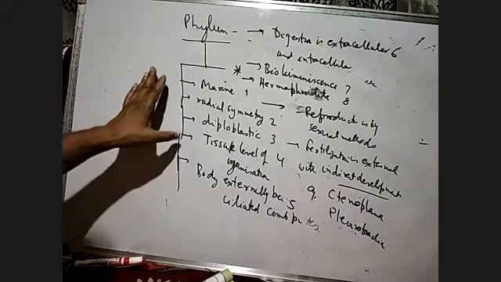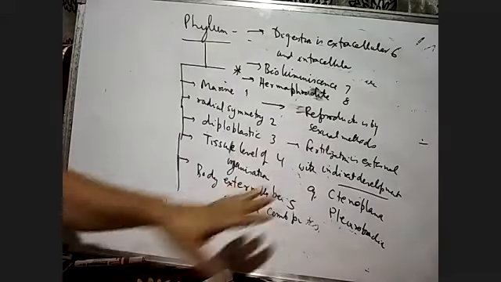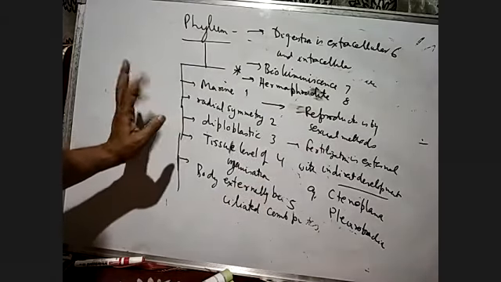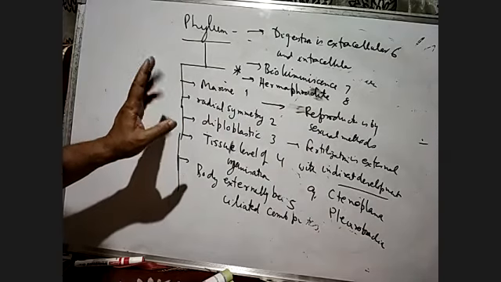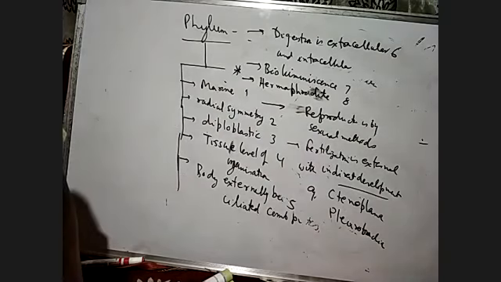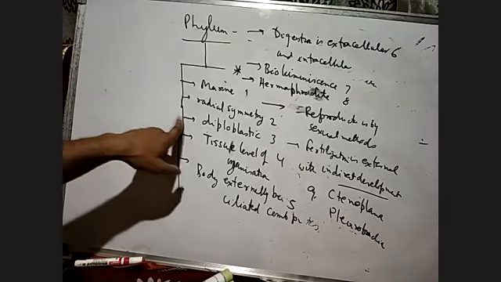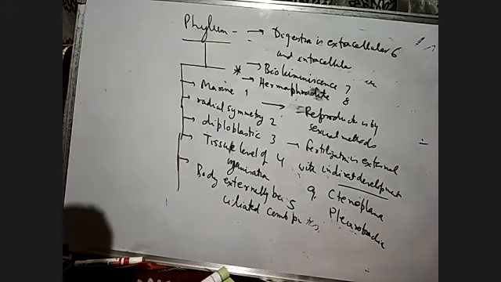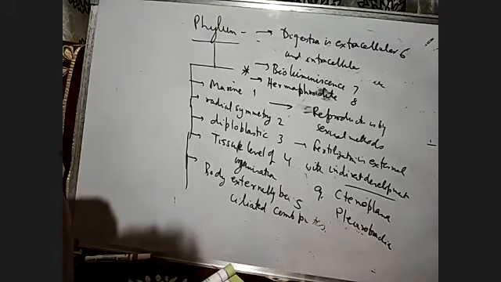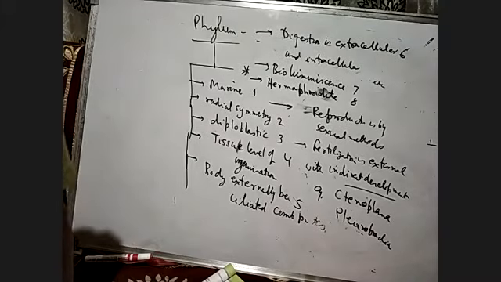Ctenophora, we have shown you the diagram also. They are marine. They have radial symmetry. Radial symmetry means if we cut them from the center in any plane, all planes will have the same kind of structure. And they are diploblastic, they have two layers of tissue, ectoderm and endoderm, in the embryonic stage, and they have the tissue level of organization. All the cells combine to form different kinds of tissues, because these tissues perform specific functions.